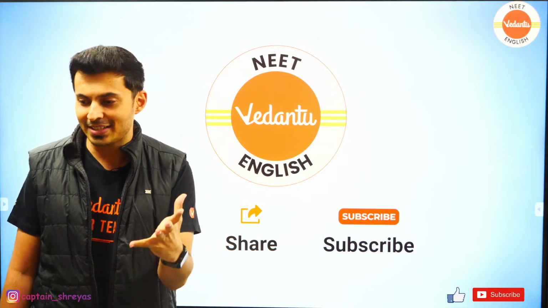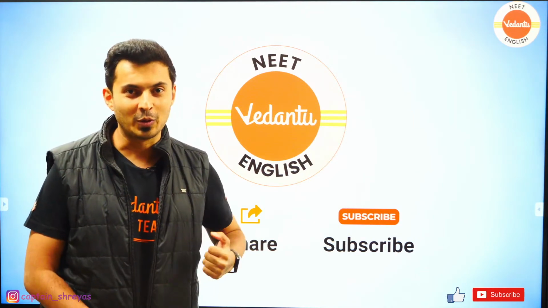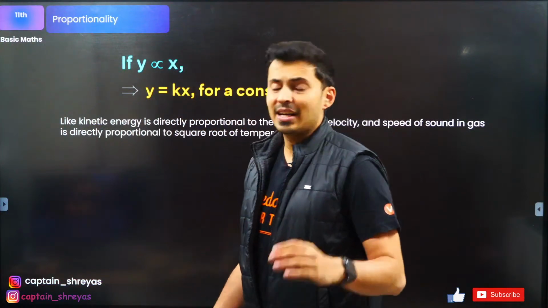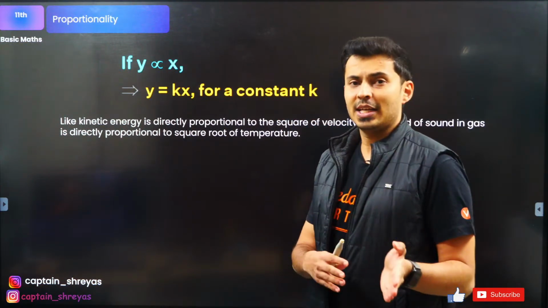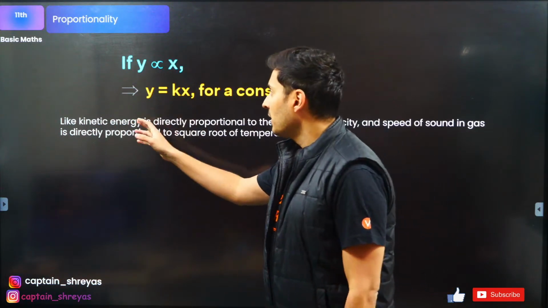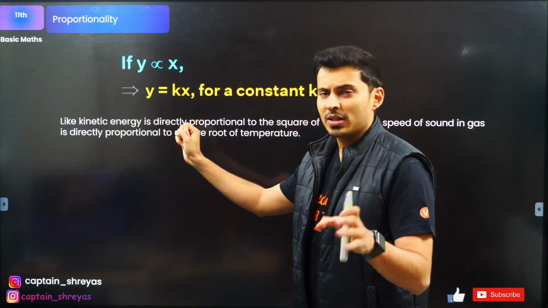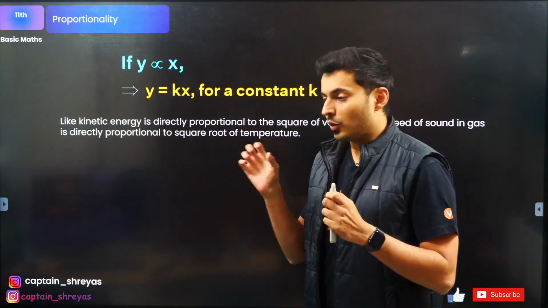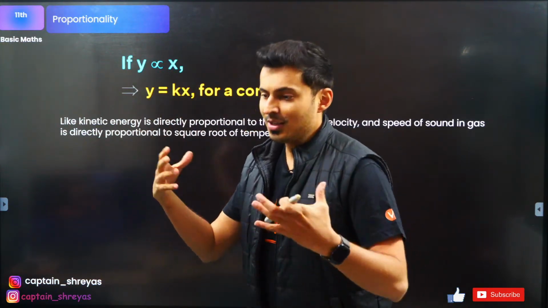Okay, I hope you guys are excited for this particular session as well as the rest of the sessions that are going to follow. So let's begin with the class and let's start with the first part, and that is basically proportionality. When I say proportionality, that is basically something is related to something either directly or inversely. Over here, when I say y is proportional to x, that means if I replace that proportionality with a constant, y is some constant times x. Just like with spring force, the force of the spring is opposite to x and proportional to it, and the constant of proportionality is called the spring constant.